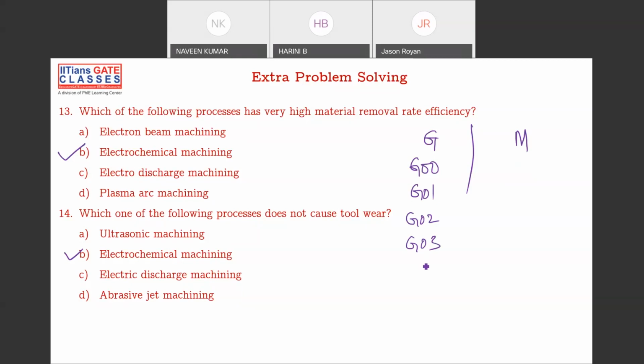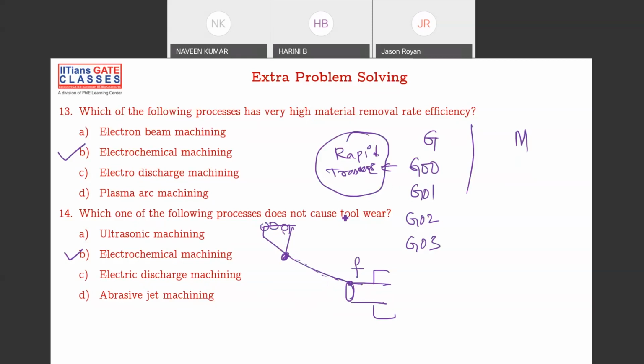G00 is rapid traverse. So what does rapid traverse mean? Let's say your workpiece is here, put onto the chuck of the CNC machine, and your tool is somewhere here. It has to reach from here to here for machining to start, so it has to travel in the air. If you want to travel in air, you don't want to go slowly, you want to go fast. So it is connected to some drivers, and it will move with the maximum speed of the drivers and reach the point. After that, when machining starts, you get some feed, and then it will move slowly. So there is no feed given to this.